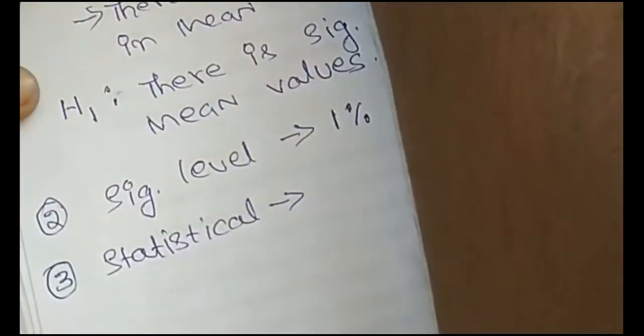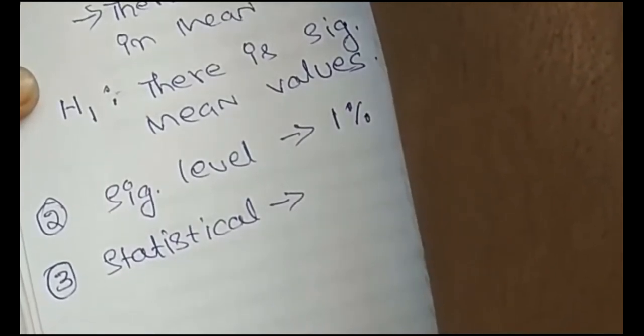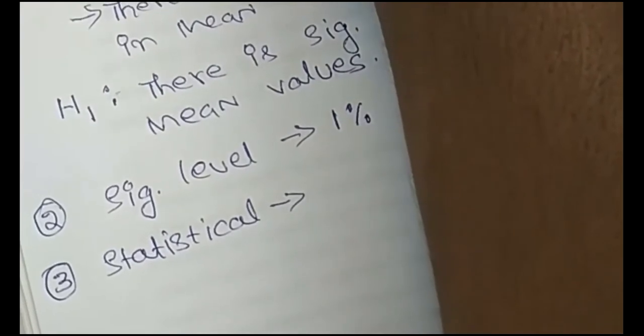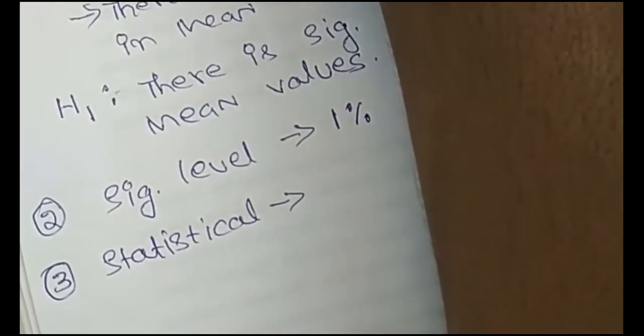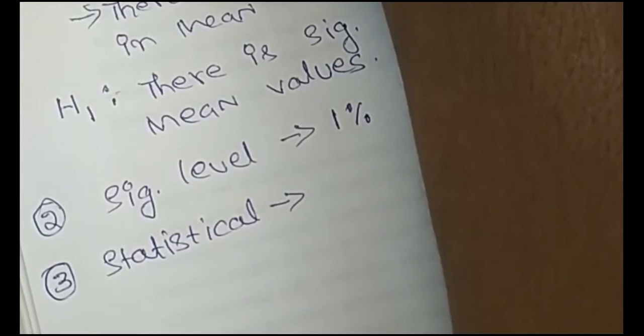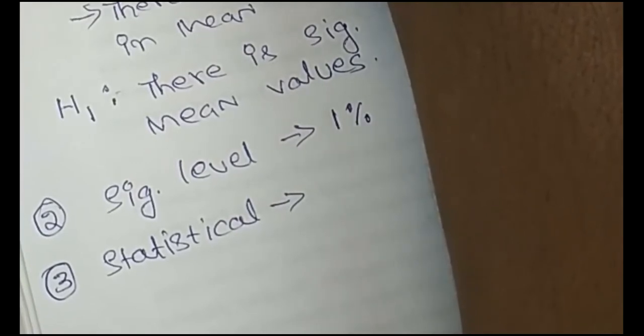So if you look at the question, there is only one sample, that is life of bulb. Life of bulb in months. There is only one sample. The values of only one is given. So it is one sample and we need to test the significant difference between the sample mean and standard value. Standard value is given, that is 25 months. So we need to compare the means. So whenever it comes of comparing means, it is always t-test.